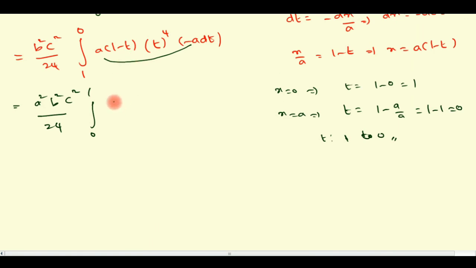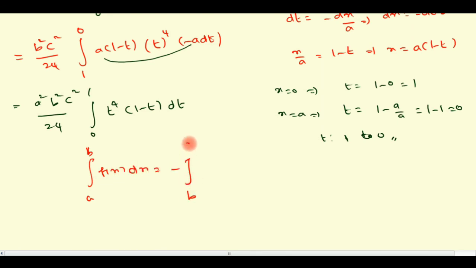So here t power 4 into 1 minus t dt. Here I am using the property integral a to b f of x dx equal to minus integral b to a f of x dx.